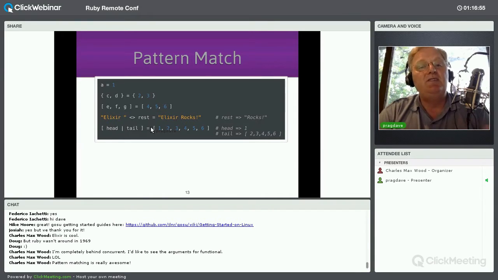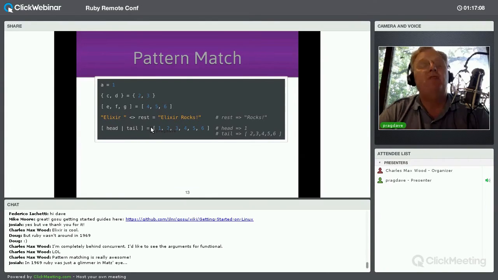So the same thing applies in Elixir. When I write a equals 1, I'm not assigning 1 to a. I am asserting that a and 1 have the same value. And so later on in the code, if I use a, then I can substitute 1 for that value because I know that a and 1 have the same value.